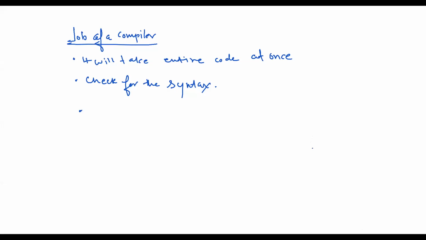Hello. Yeah, Rakesh, I think I missed you completely. Only now it got reconnected. I think I missed the whole thing about the job of a compiler.